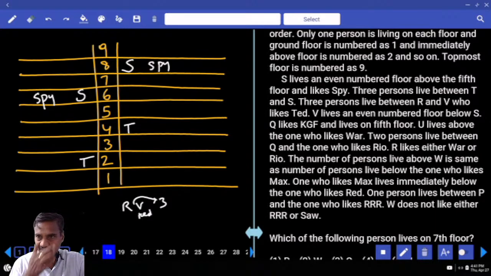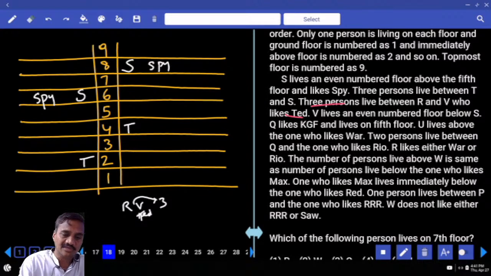Between R and V there must be exactly 3. And V likes red color. V lives on an even number floor below S, isn't it? Now between V and R, there must be exactly 3. 1, 2, 3, R is there. V and R, V likes what? V likes 10.